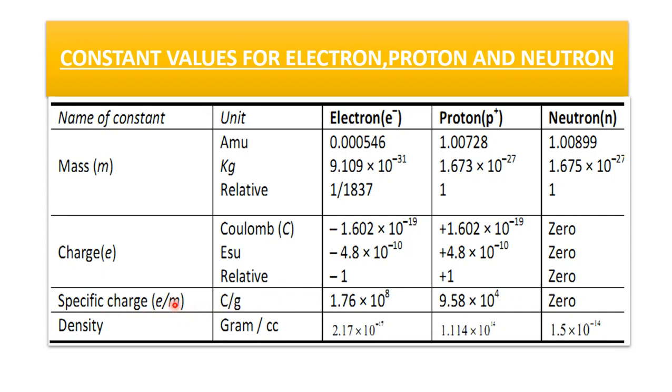So specific charge, charge mass ratio in coulomb per gram: electron has 1.76 × 10^8, proton has 9.58 × 10^4, and neutron has 0. Density in grams per cc: 2.17 × 10^-19 for the electron, 1.114 × 10^14 for the proton, and 1.5 × 10^-14 for the neutron. So this is all about the constant values of the electron, proton and neutron.